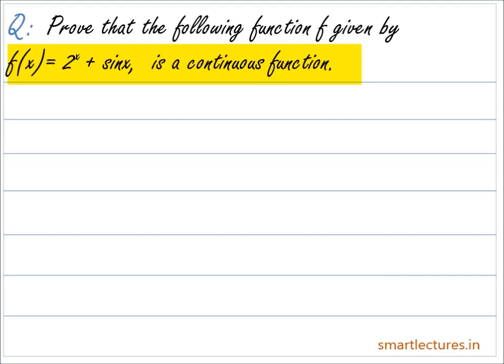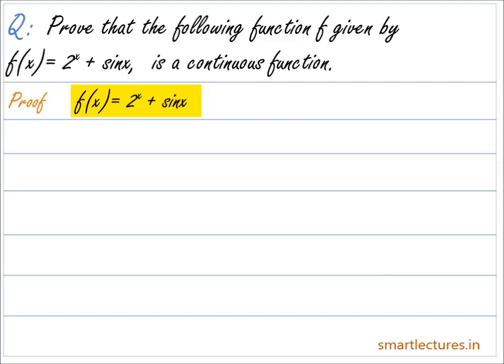Now here the function f of x is given by 2 to the power x plus sin x, or we can say that the function f of x is the sum of two functions, 2 to the power x and sin x. Now if we can prove that 2 to the power x and sin x are both continuous functions, then that will also prove that f of x is a continuous function, because the sum of two continuous functions is also a continuous function. And now let's first check whether 2 to the power x is a continuous function or not.